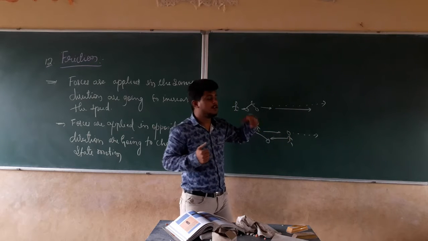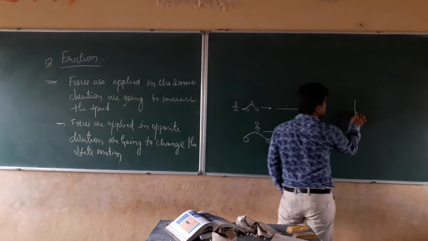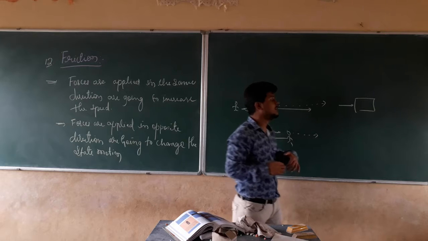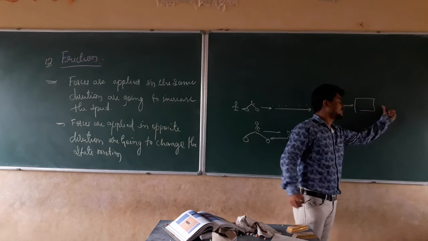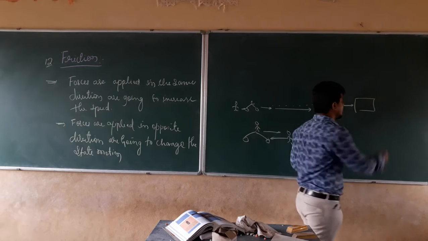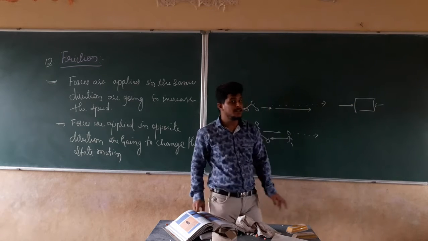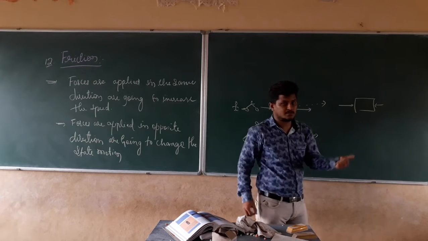Another person will come in the opposite direction. He is going to apply the force in the opposite direction. Right? If this is the table, I am applying the force in this direction, the table is going to go in the forward direction. Another person comes and is going to apply the force in this direction. What will happen? The table is going to stop. Why is the table going to stop? Because of the application of my force.